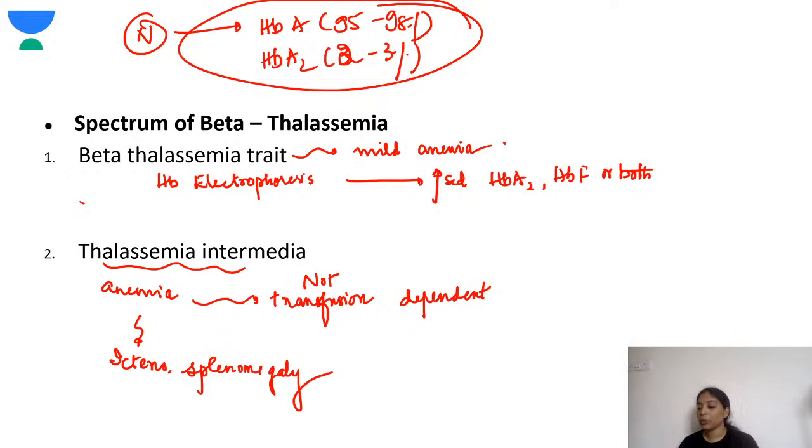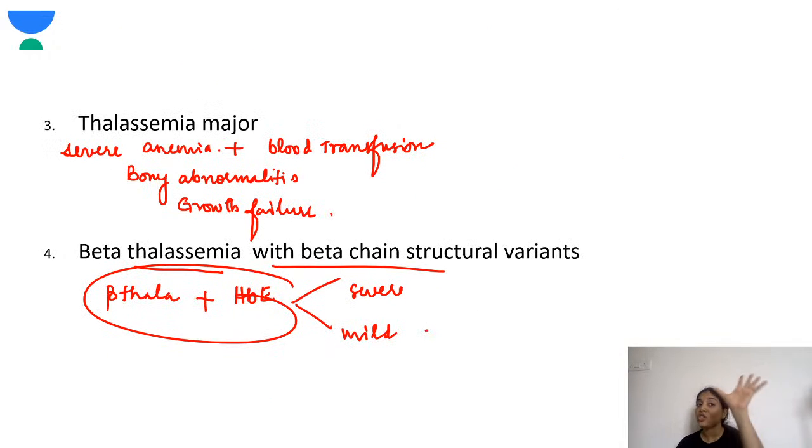In thalassemia intermedia, they have anemia, but they are not transfusion dependent. The need for transfusion might come at long gaps, so they are not as transfusion dependent as a child with thalassemia major. These children will have jaundice, they will have splenomegaly. But in a child with thalassemia major, what happens? There is severe anemia, there is need of blood transfusion, there are bony abnormalities, there is growth failure. Okay, so this you should know.